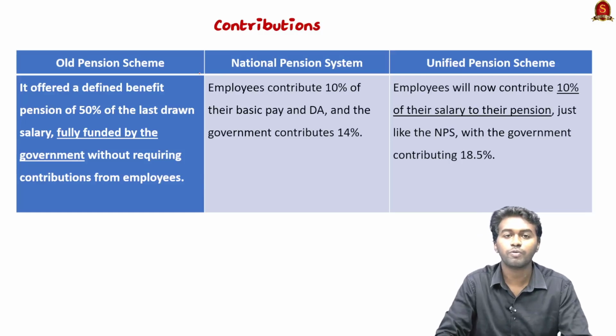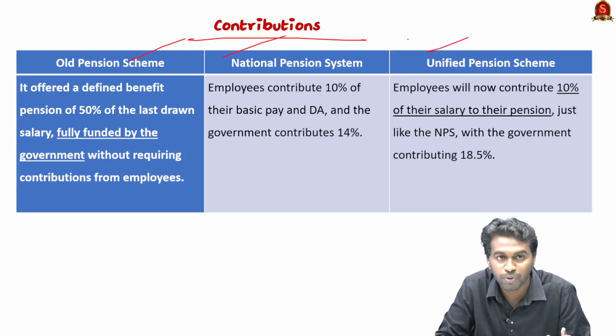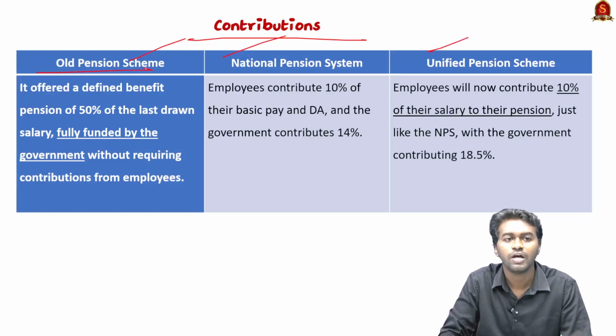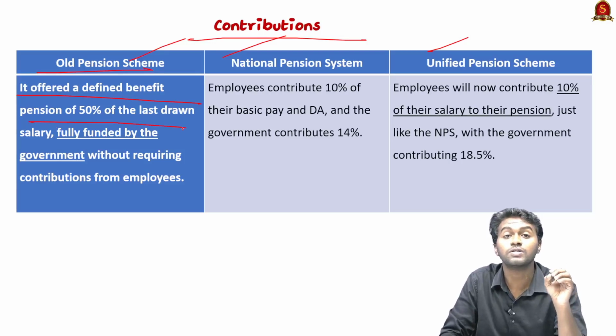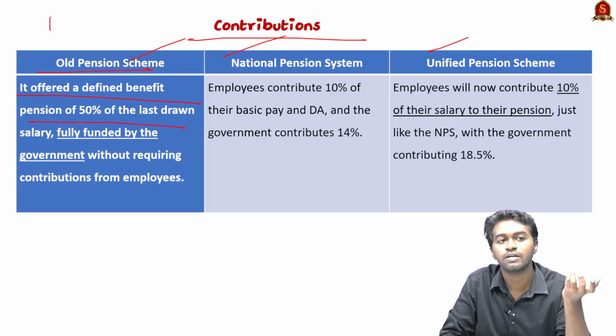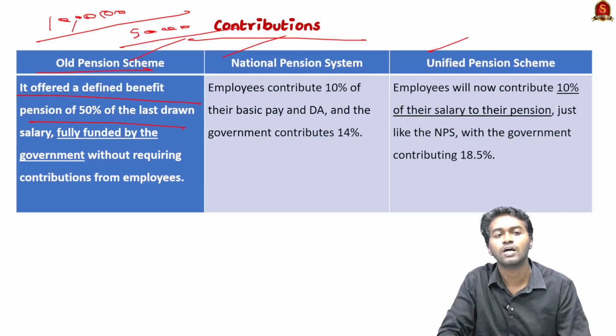Coming to the contribution, it is a major factor which differentiates the old pension scheme, the new pension scheme, and the unified pension scheme. In the old pension scheme, the retired employee will get 50% of their last drawn salary. For example, if a person was getting 1 lakh rupees as their last payment, then they will get 50,000 rupees per month as their pension.